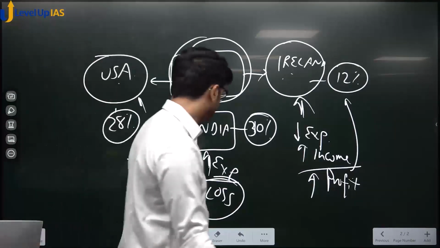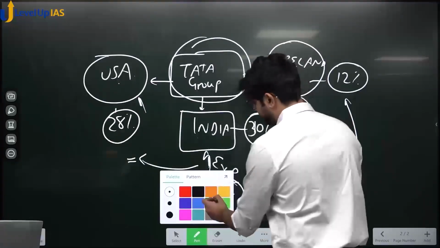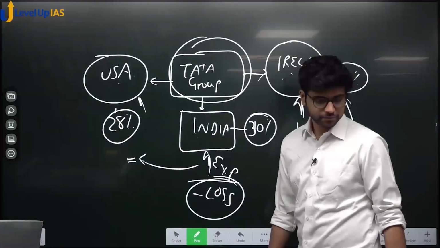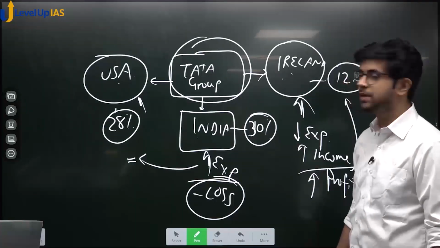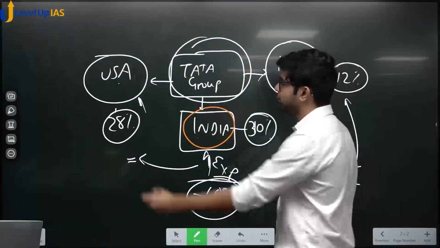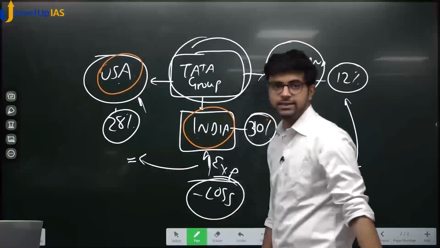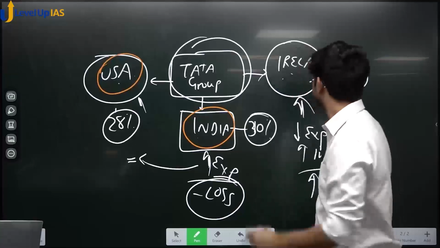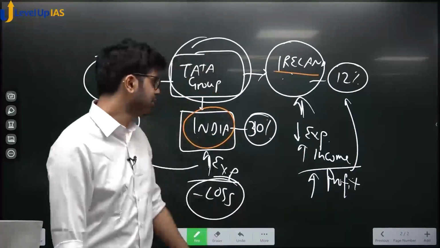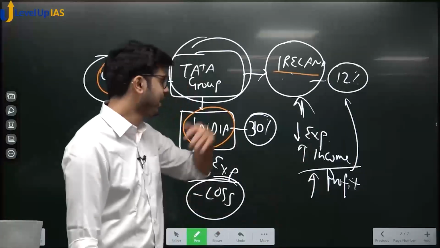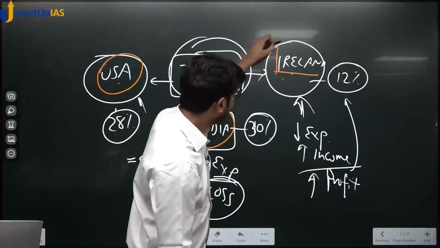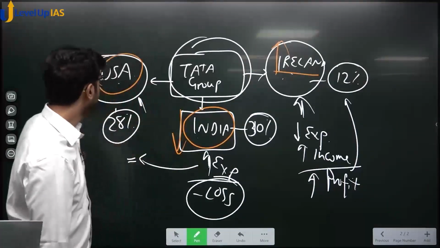Okay? So now tell me, which government is losing money here? Is India losing money here? Yes. Is USA losing money here? Yes. Which government is gaining tax? Ireland. Because initially it had to take 12% tax on only 1,000 profit, but now you are showing 10 lakhs as profit, so it is getting more tax. Ireland is gaining, India is losing, USA is losing.